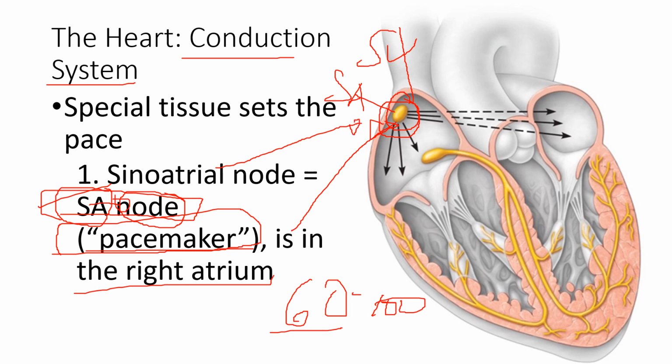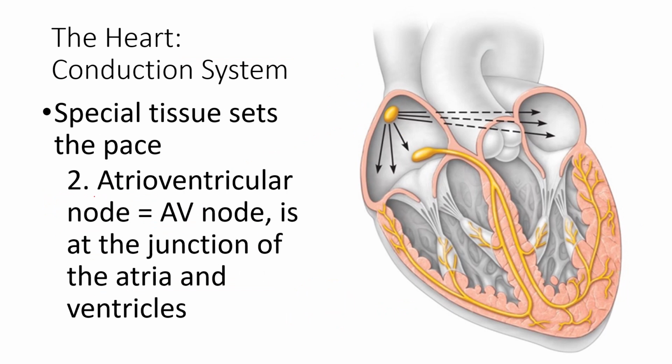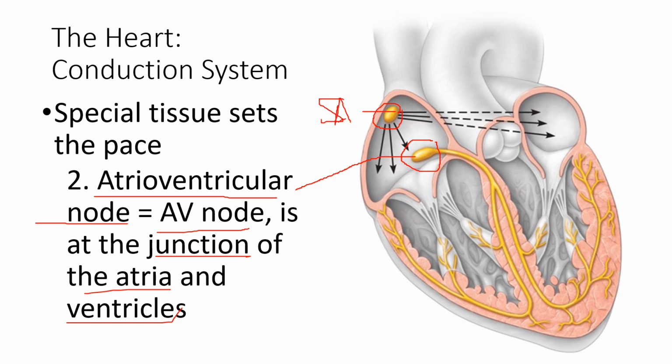And next to that is the AV node, or atrioventricular node. The name of the atrioventricular node is taken from the location of this AV node on the junction of the atria and ventricle. So this is now the AV node. Once the impulse is emitted by the SA node, the impulse will spread all throughout the atrium until the AV node.